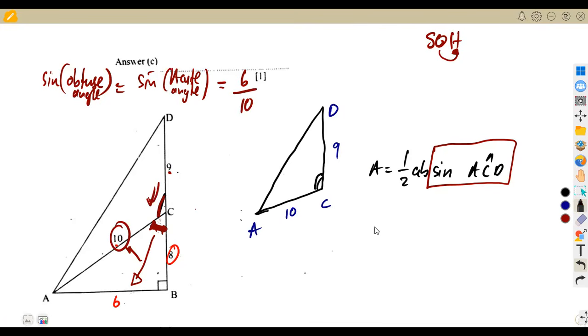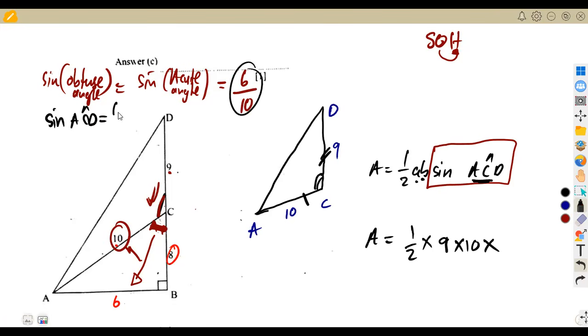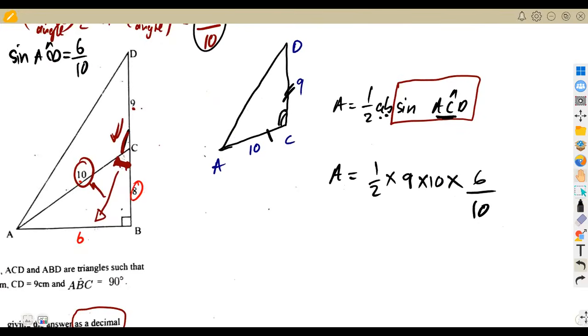Let us substitute this. Our area was going to be half of A times B, where A and B are the sides that create our angle in this case. So that's half of 9 and 10 times sine ACD, and our sine ACD is the one that we calculated here, 6 over 10. So that was another way that we could have calculated these areas.